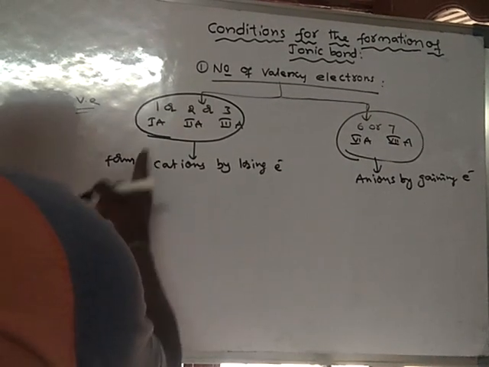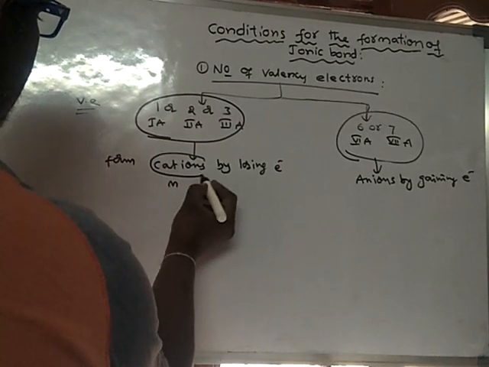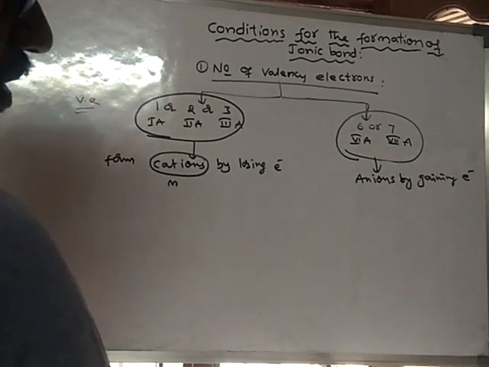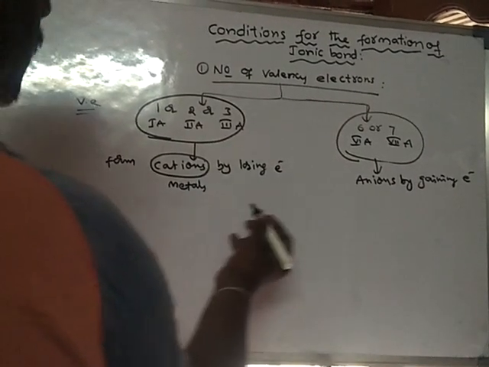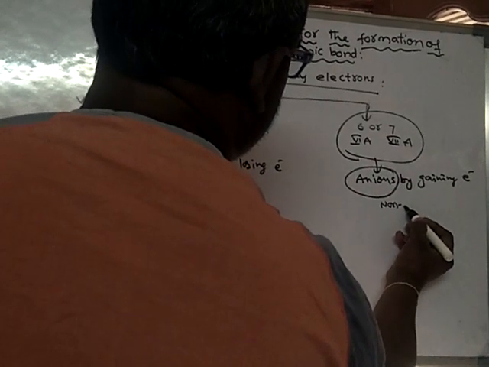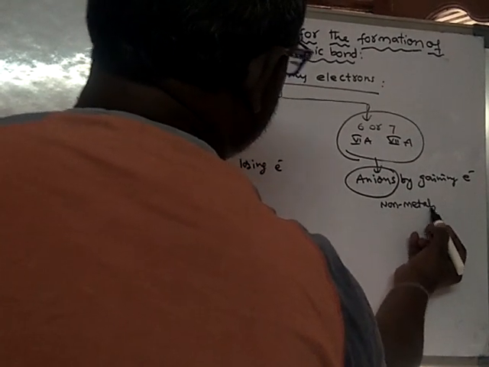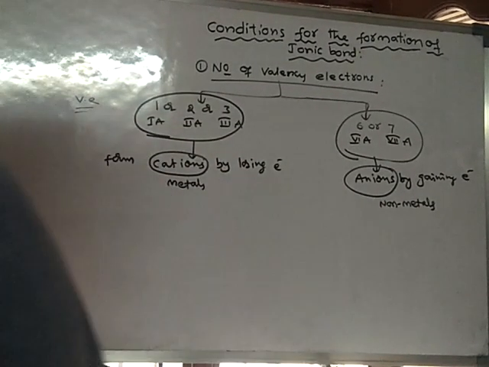And here, these elements are what? Metals. The atoms which form cations are metals, and the atoms which form anions are non-metals. That means ionic bond takes place between metal and non-metal.